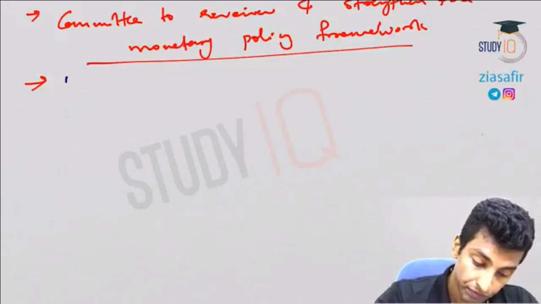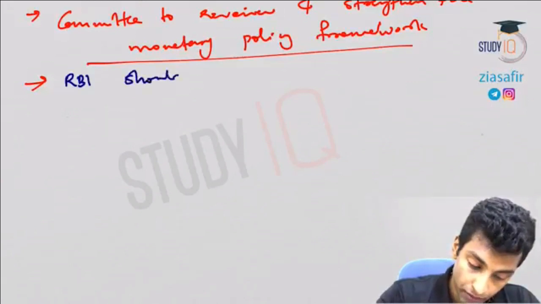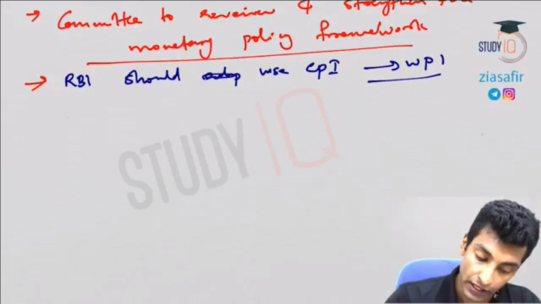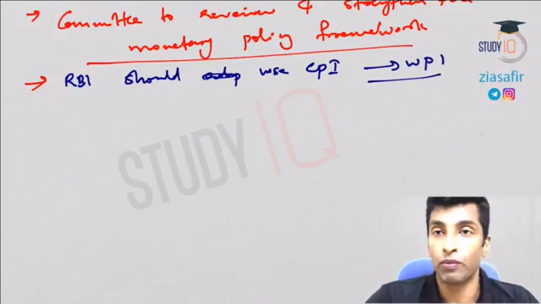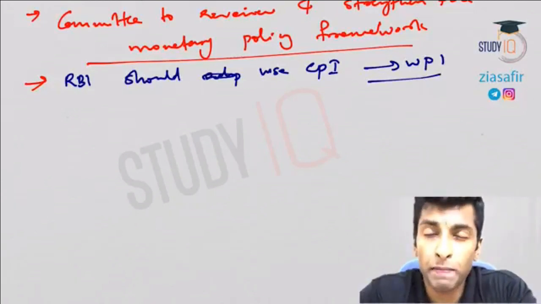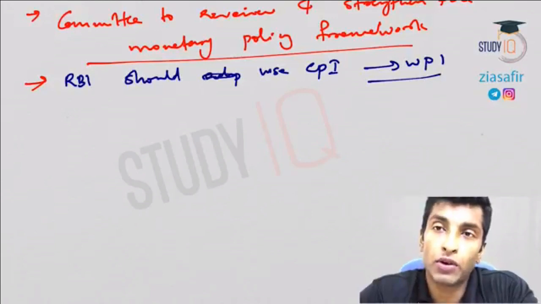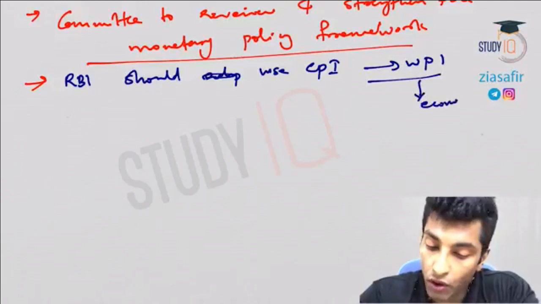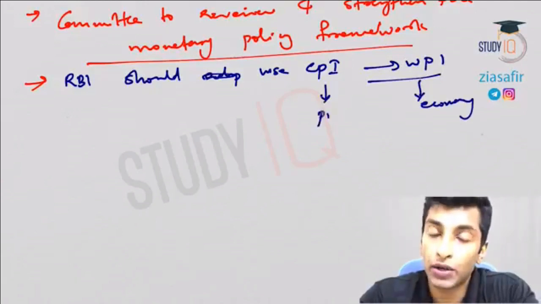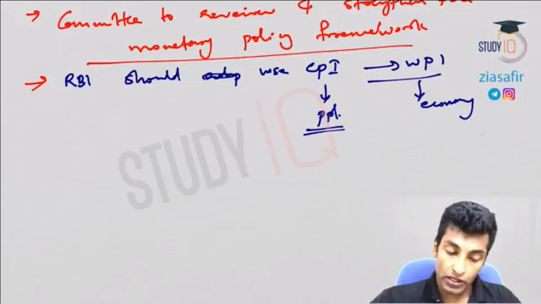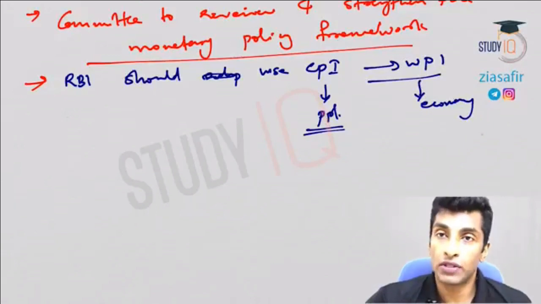The first one: RBI should use CPI instead of WPI based inflation as a nominal anchor for monetary policy formulation. When we discussed the measurement of inflation, I talked about WPI and CPI. WPI shows the impact on the economy and CPI shows the impact on the people. So which one is required to formulate monetary policy? Till 2014 it was WPI.